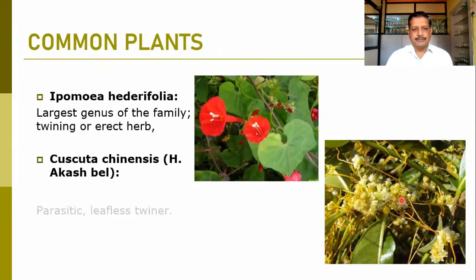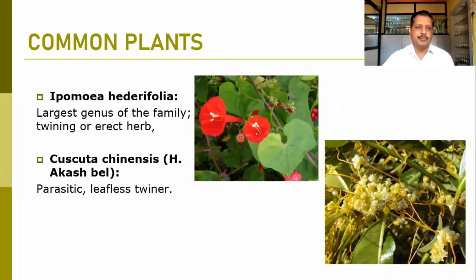Some of the common plants from the region: Ipomoea hederifolia. You might have seen this red colored flower, which is normally used as Ganesh Pushpa. So it can be used for Ganesha. So it is Ipomoea hederifolia. And Ipomoea is one of the largest genera of this family. It is of twining herbaceous or erect herbaceous nature.